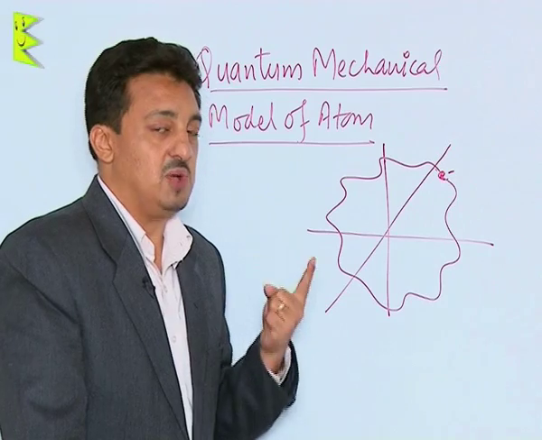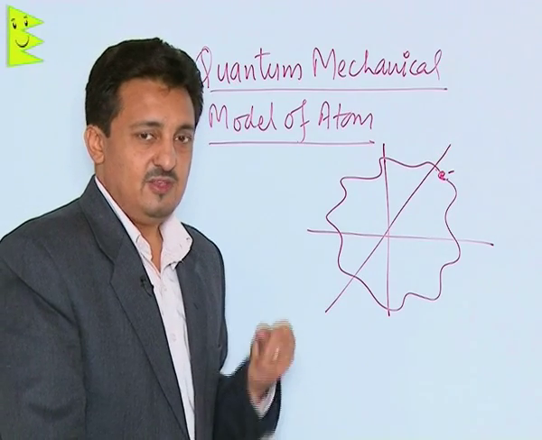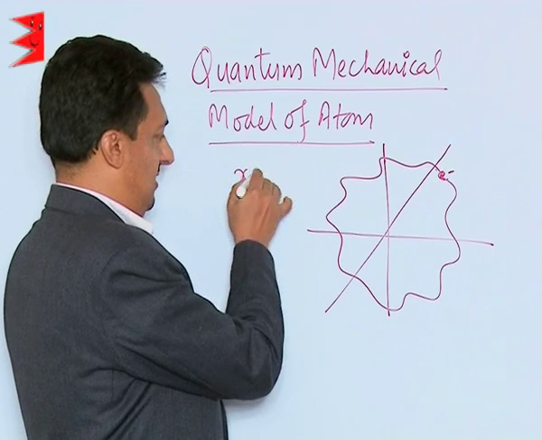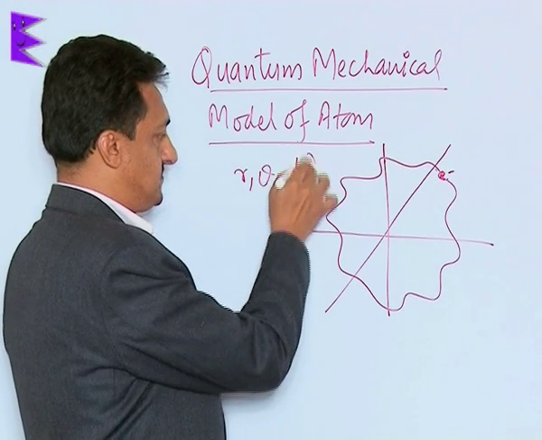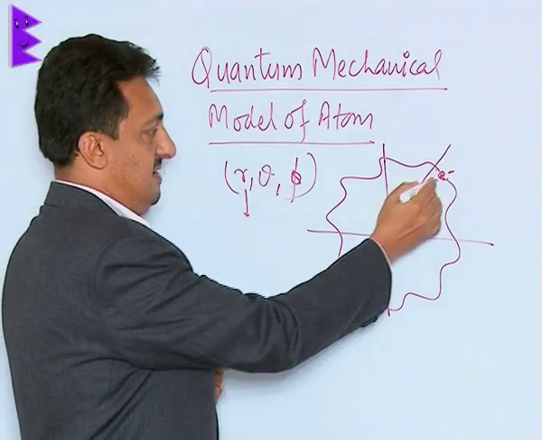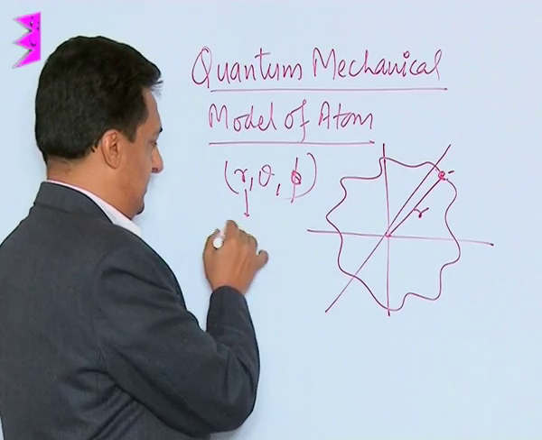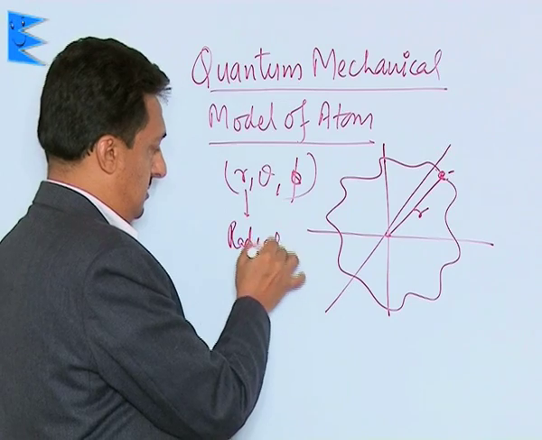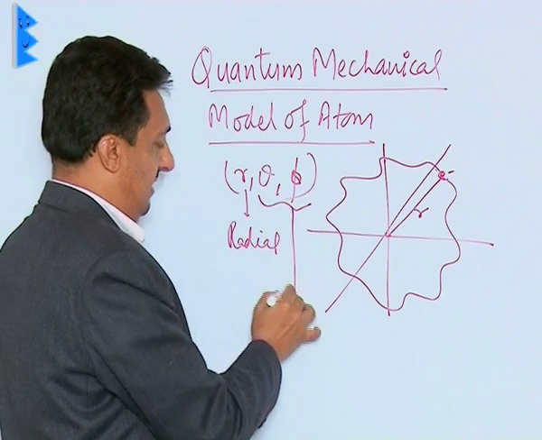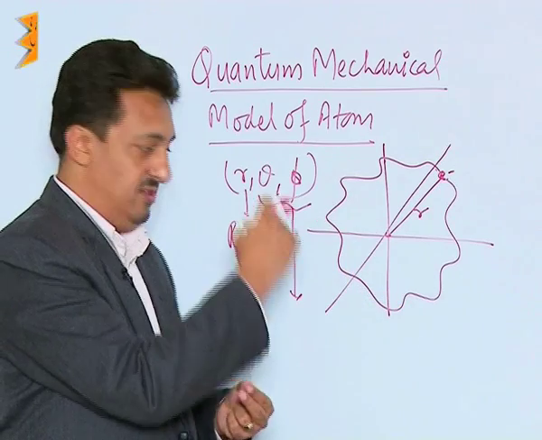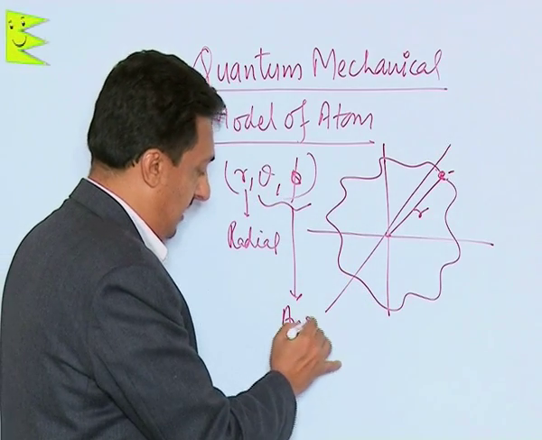Now for this he needed to have polar coordinates. So he first took the polar coordinates. The polar coordinates taken were r, theta and phi. R is the distance of this electron from the nucleus, which is also called the radial part. And these theta and phi are the angles which describe exactly its position, and these are called the angular part.